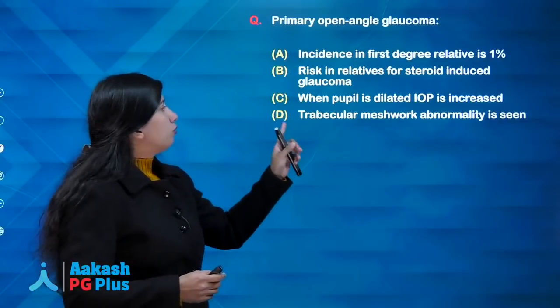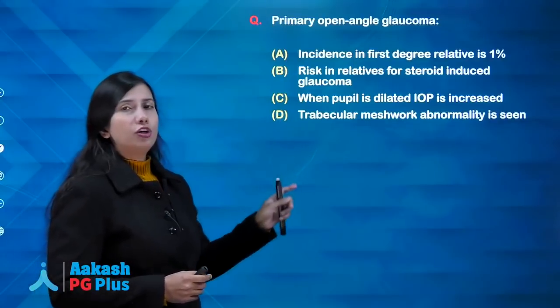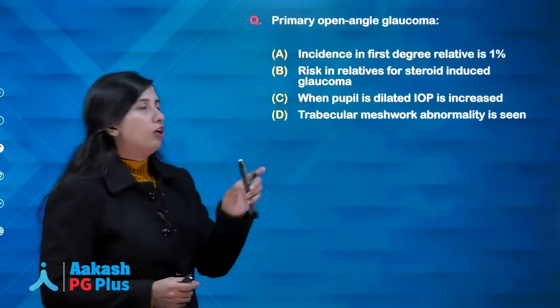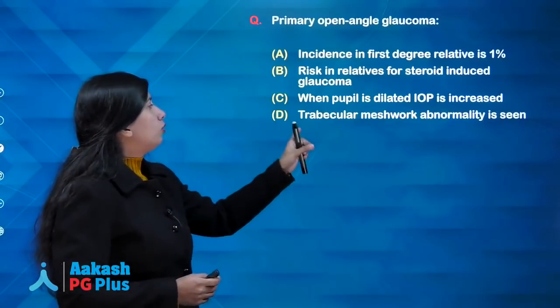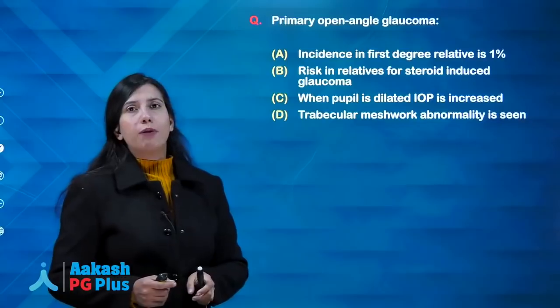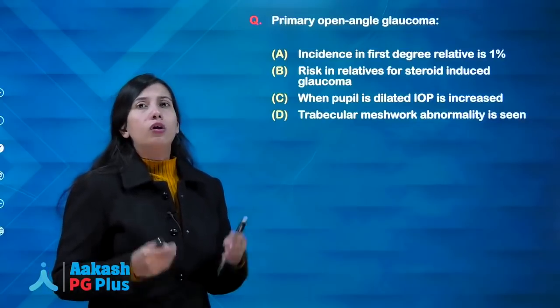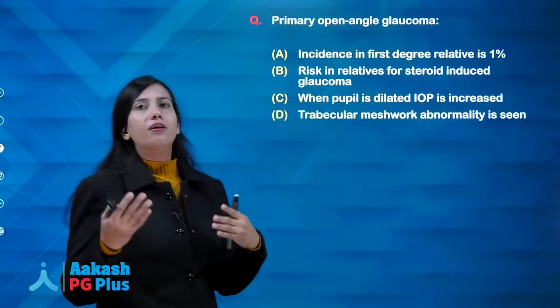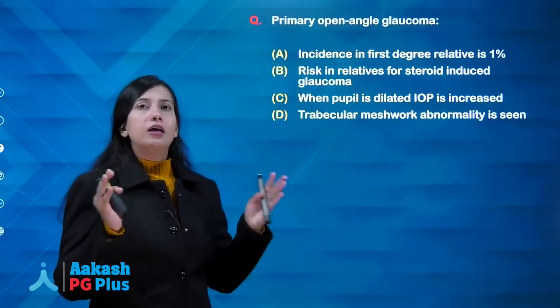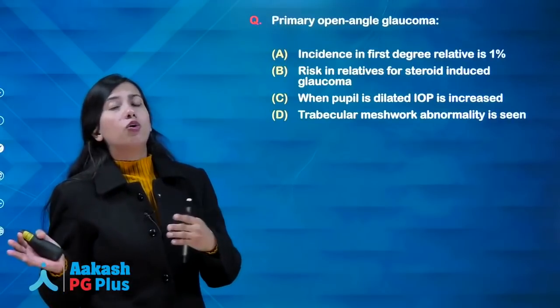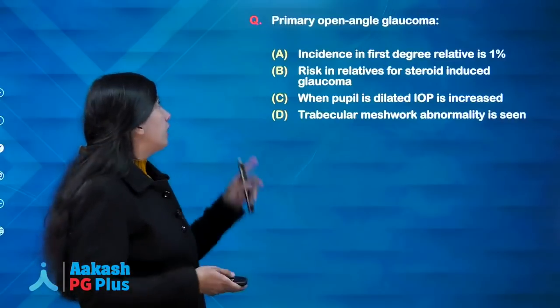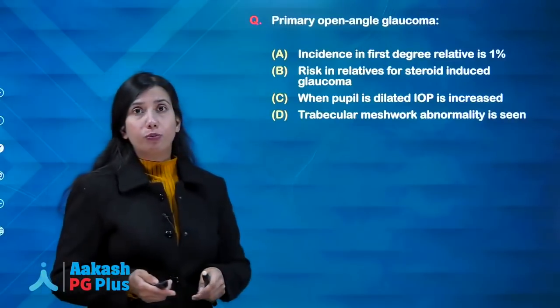Option D. Here the examiner is asking you about gonioscopy findings. They are asking whether on gonioscopy you can see trabecular meshwork abnormality or not. So no, on gonioscopy the angles are normal open angles in primary open angle glaucoma. So this is also out. Now we have a confusion between options A and B.